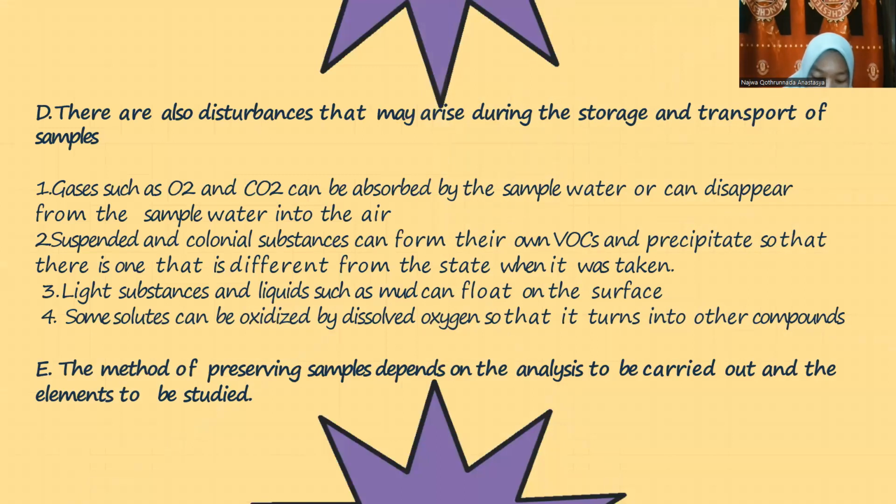Next, D. There are also disturbances that may arise during the storage and transport of samples. 1. Gas such as O2 and CO2 can be absorbed by the sample water or can disappear from the sample water into the air. 2. Suspended and colloidal substances can form their own precipitate so that the state is different from the state when it was taken.